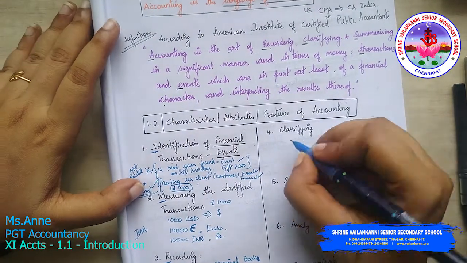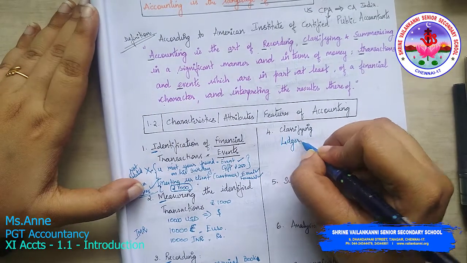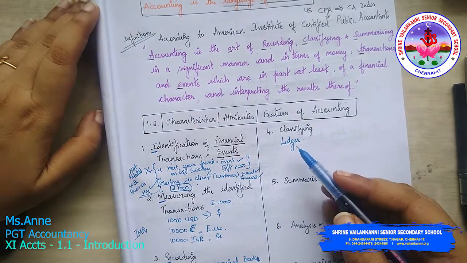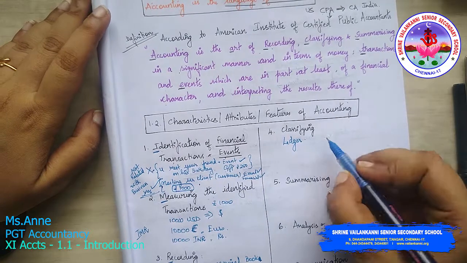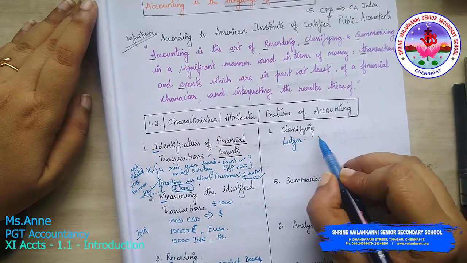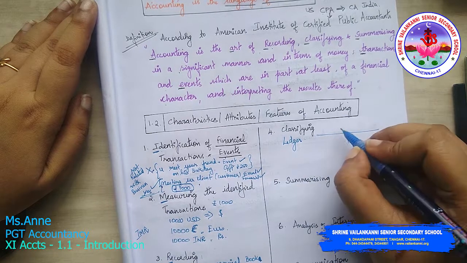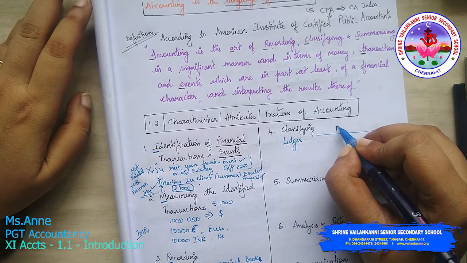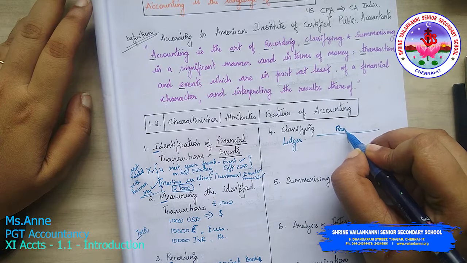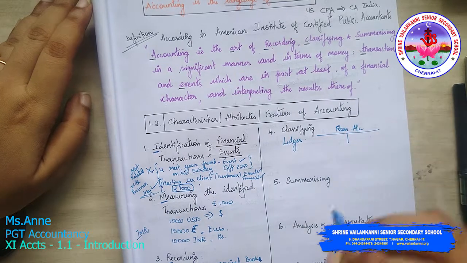Now what is classifying? Ledger. Ledger is a book that will allow you to classify various items. Say for example, Ram account.